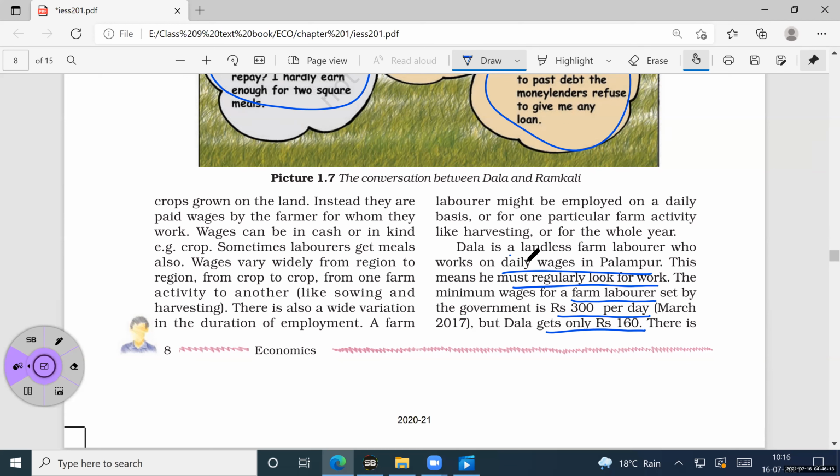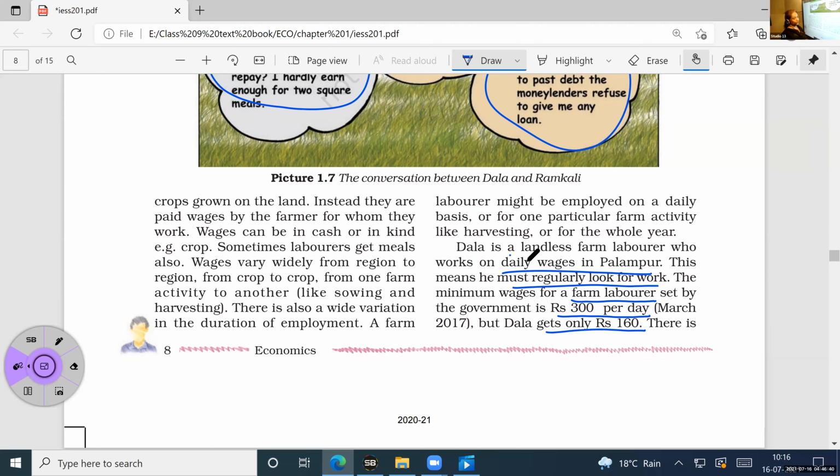Competition. Competition of what? Works. Competition of work? Is it competition of work? Ma'am, the farmer labor. Labors, you are coming to the point. Ma'am, the competition for work among the laborers.